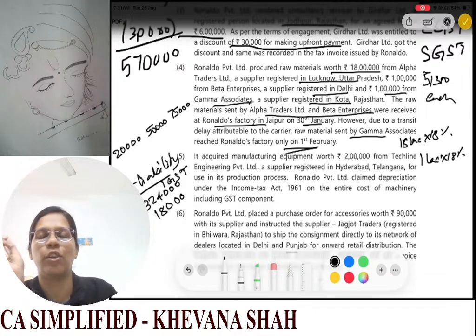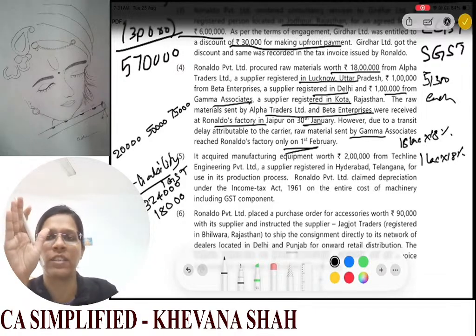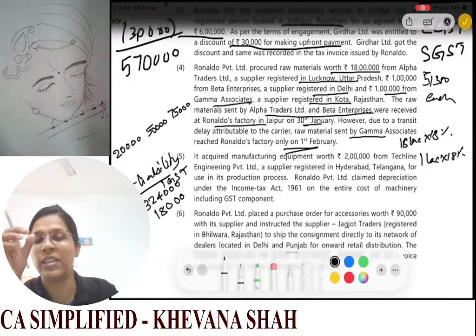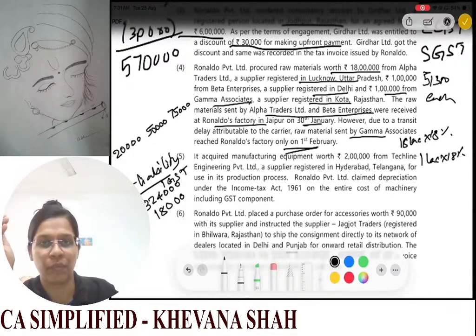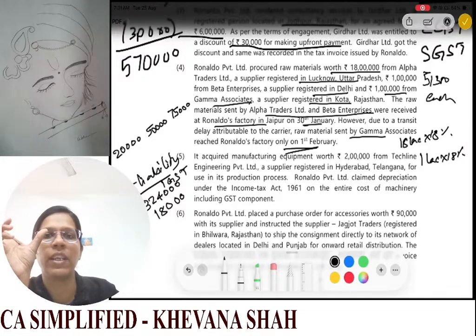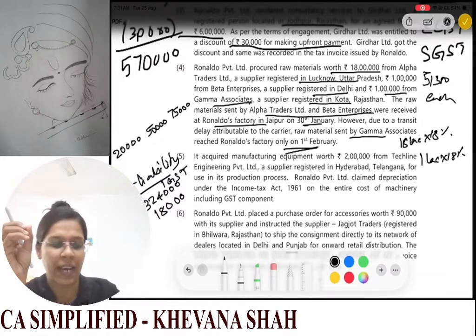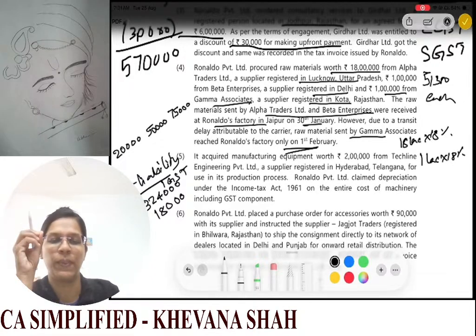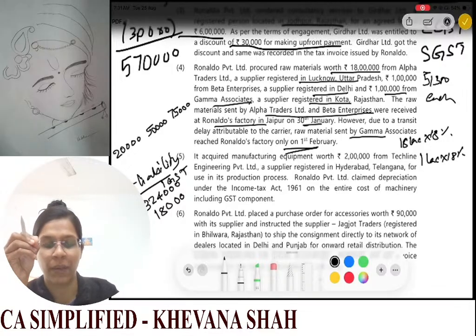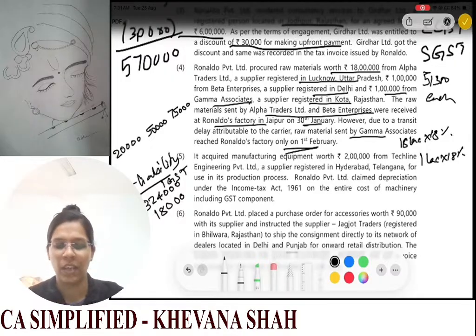So now since your goods are being received on 1st of February, whatever GST ITC amount you will be claiming will be available only in the month of February, and here we are specifically asked to calculate our GST liability for the month of January. So in that case, for this 1 lakh rupees which we are receiving from Gamma, that will not be considered for the month of January. And then we have the machinery.